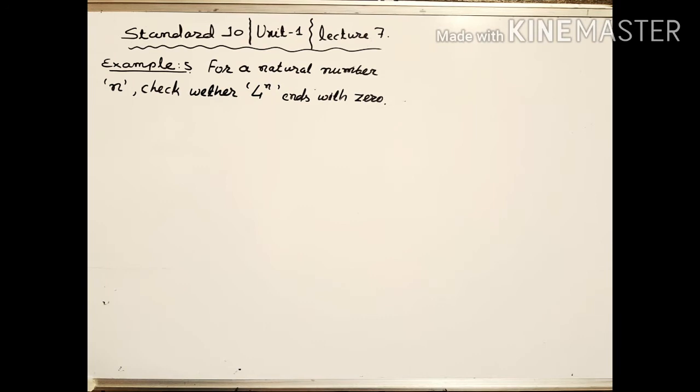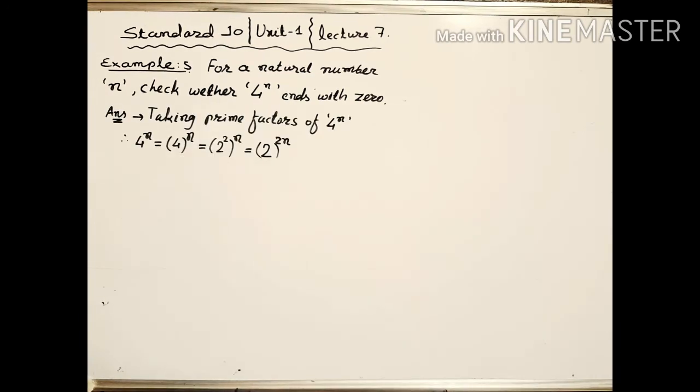We have to find out if the value of 4 to the power n has any 0 at the end. To answer the question, first of all, we have to factorize 4 to the power n. By taking prime factors, 4 to the power n means bracket of 4 and out of the bracket we write the power n. Now when we take prime factors of 4, we get 2 square,